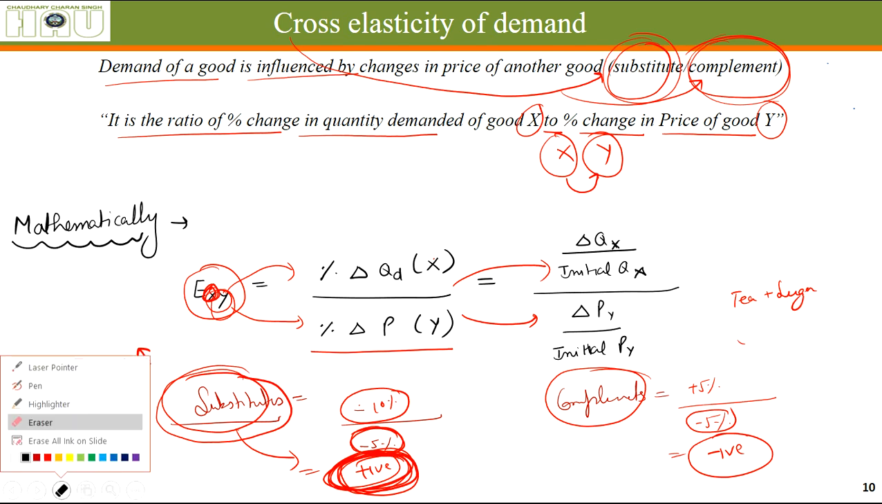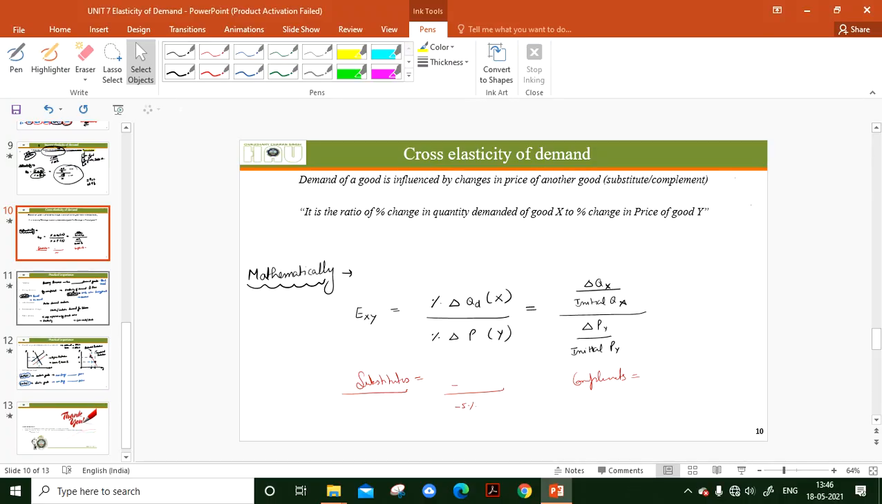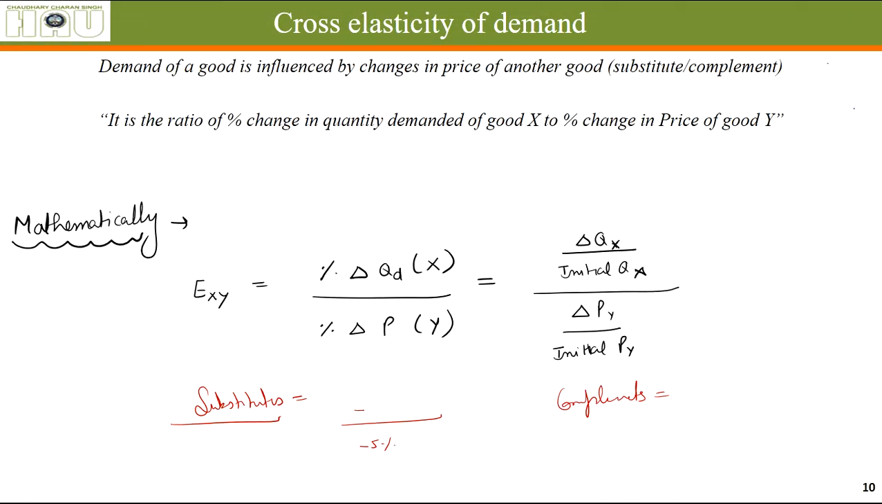Let's say we have the same two goods, tea plus sugar. The price of tea has reduced by 5%. Its quantity demanded has increased by, let's say, 10%. If the quantity demanded of tea increases, definitely people will need sugar. The quantity demanded of sugar will also increase.